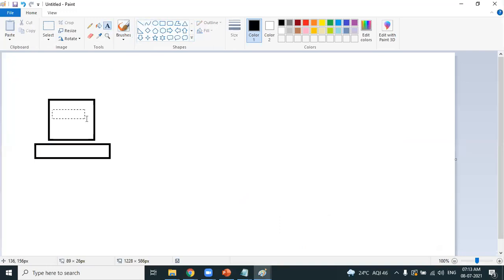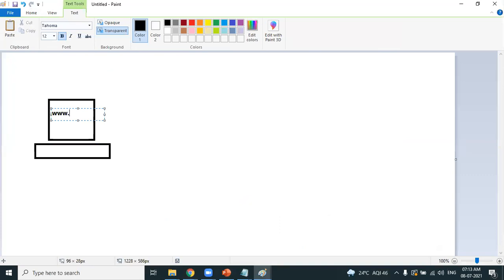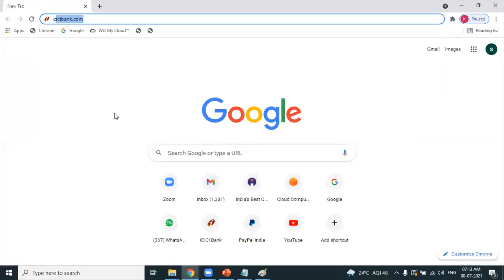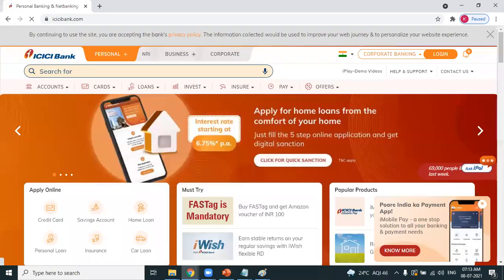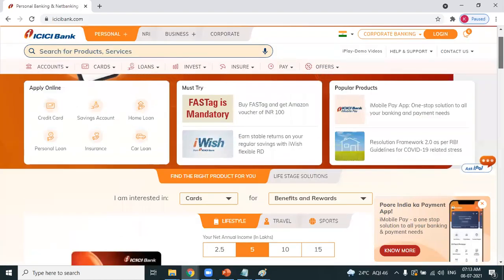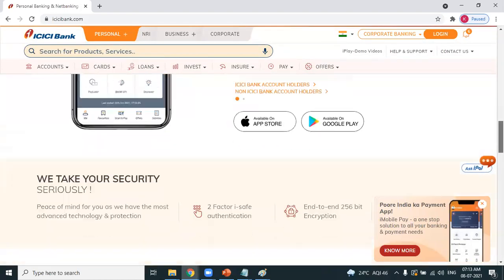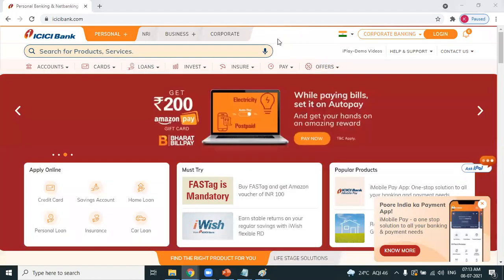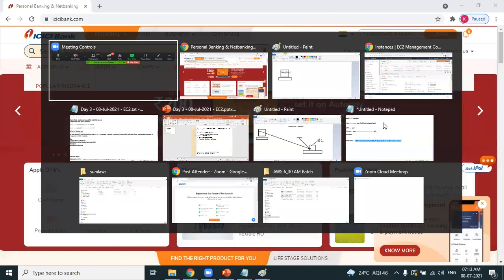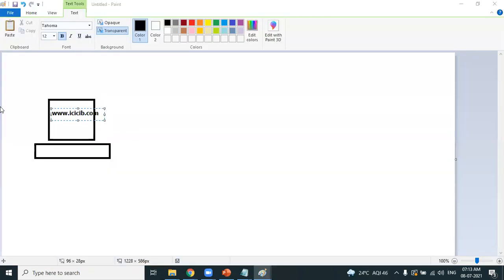In my Google Chrome, I'm opening a browser. I'm using the URL icicibank.com. When I open the website, look at the response I should get. Am I getting a response? Yes, you are getting a response and you're getting a web page. This is nothing but a web page. Not only me, even you open ICICI Bank, you also get the same page. Do you agree or not? So from my Google Chrome, if I'm opening ICICIbank.com,